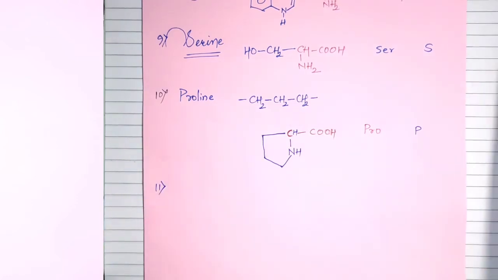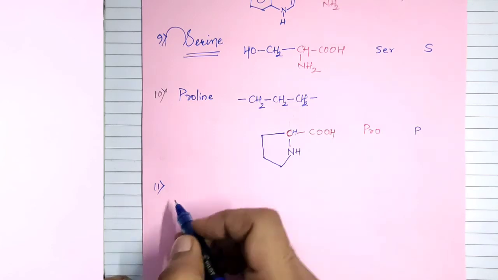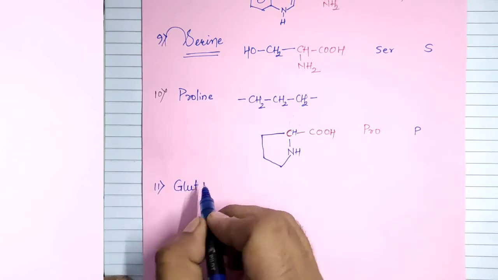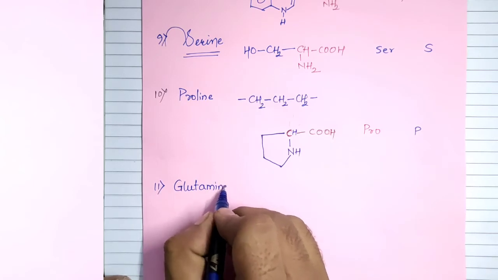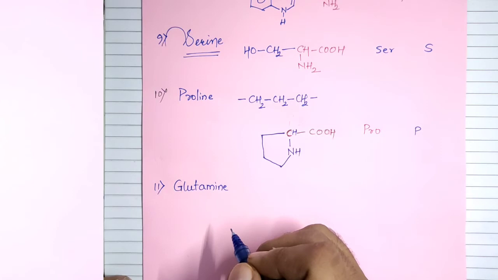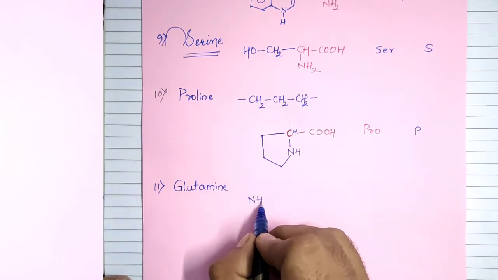Now we'll see the next amino acid, that is glutamine. We will see the structure of glutamine. We are seeing the neutral amino acid. Glutamine has an amide group with the ethyl group. How to remember amide group with the ethyl group?